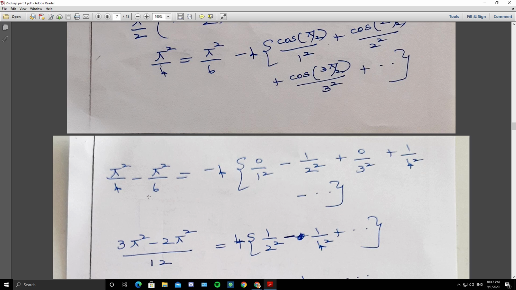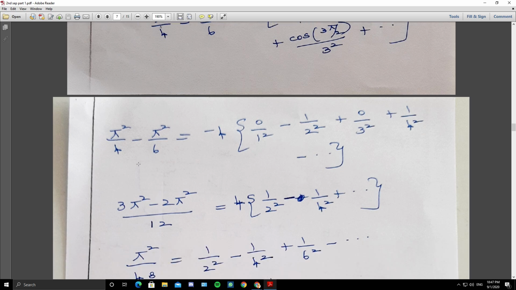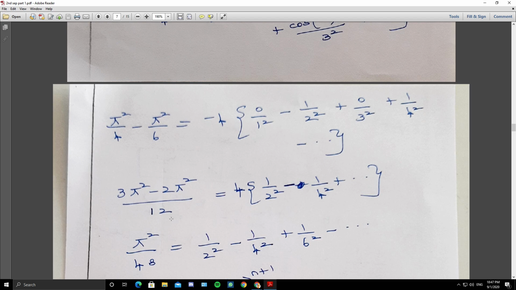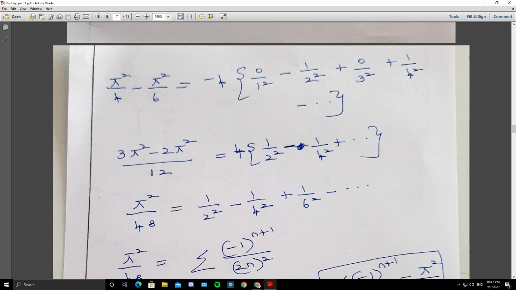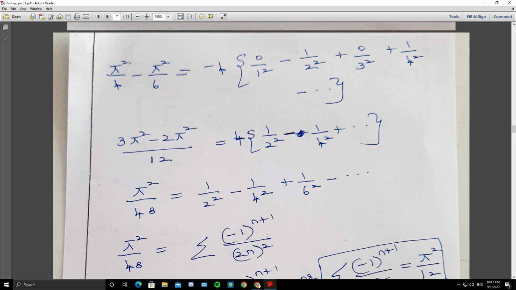And here I have taken the LCM. So 12 is the LCM: 3 pi square minus 2 pi square. So pi square by 12 equals 4 times 1 by 2 square minus 1 by 4 square plus, etc. These are even squares, so it is 2n square, and the terms are alternately positive and negative, so minus 1 whole power n plus 1. The first term is positive, the second term is negative, the third term is positive.